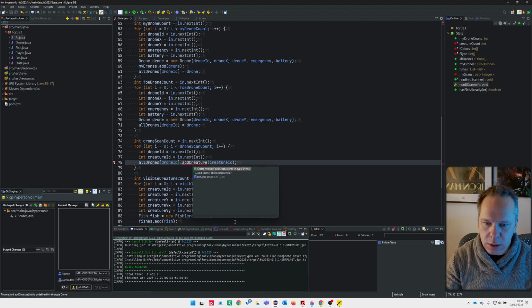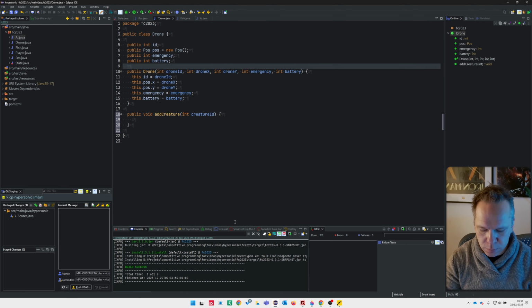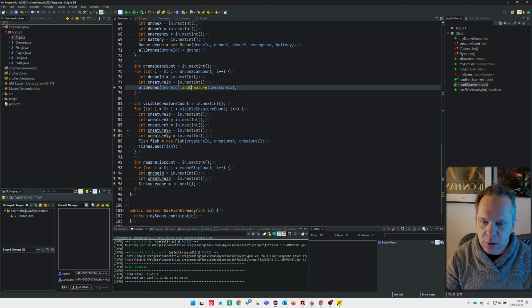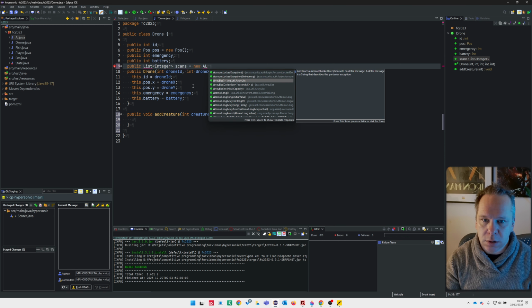Okay, and I have to create this method, and it's a public list of integer. I got the fish later, so I can't have fish. Okay, so let's say scans. Let's call it cut this way.